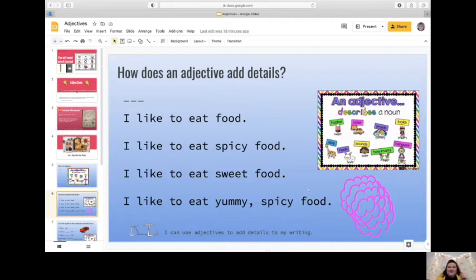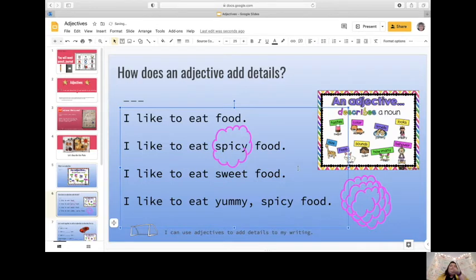So I said, I like to eat spicy food. Does anybody else like to eat spicy food? Thumbs up, thumbs up. Oh, I see some thumbs down. Some people don't like spicy, and that's okay. I like to eat spicy food. Good job. We're going to go ahead and put a bubble around spicy because that's our adjective.